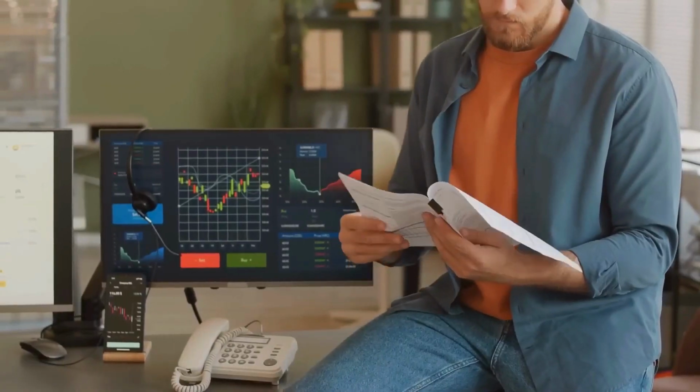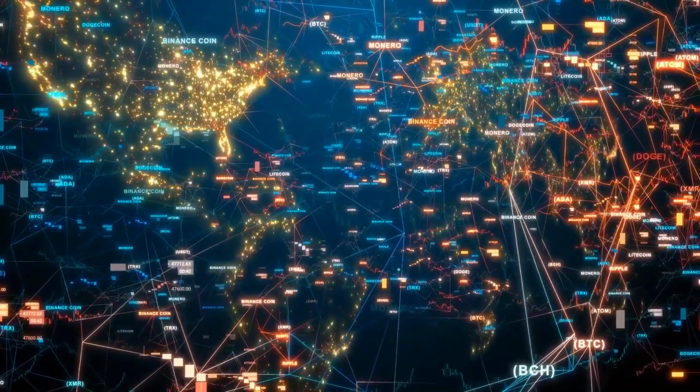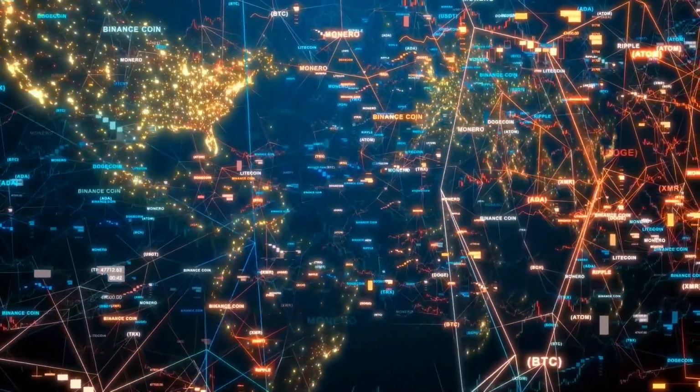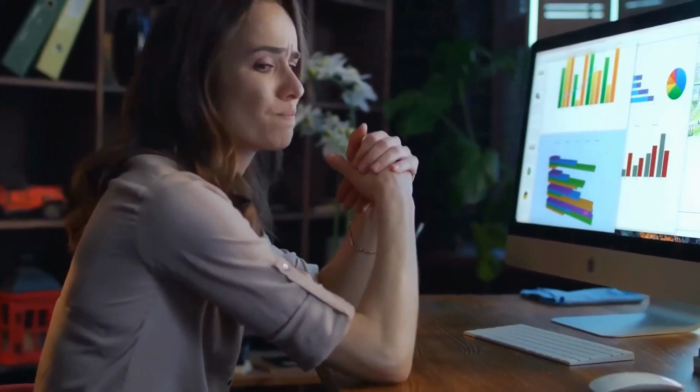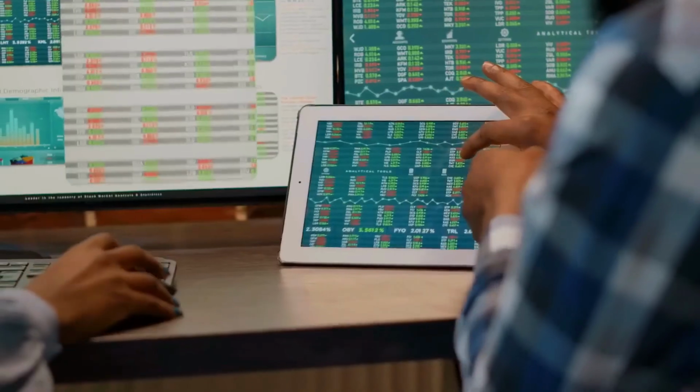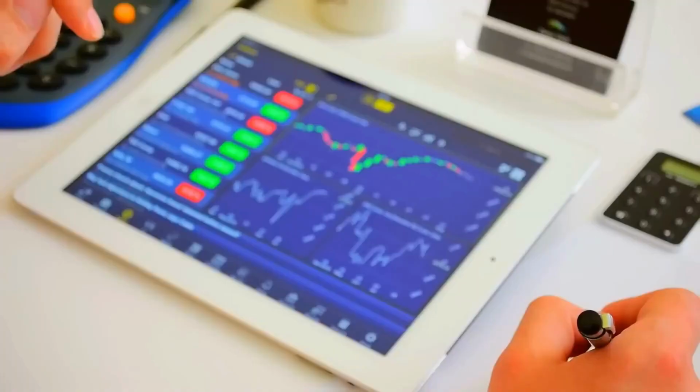Hello dear friends, today let's talk about what are isolated margin and cross margin. Isolated margin and cross margin are two different margin types available on many cryptocurrency trading platforms. The choice between isolated margin and cross margin boils down to an individual's trading strategy, risk tolerance, and how actively they wish to manage their positions.